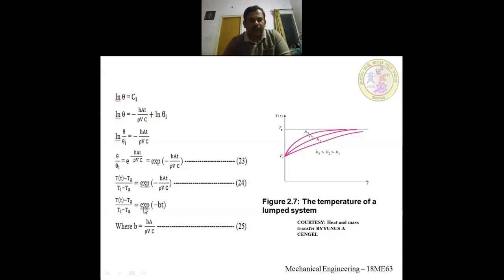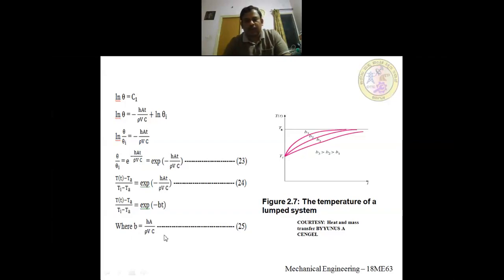Next, on the left-hand side I have written it as it is, exponential of minus Bt. What is B here? B is hA by rho Vc. This will be per second. If you substitute the units, h is watt per meter square Kelvin, area is meter square, rho is kg per meter cube, volume is meter cube, and c is specific heat in joules per kg Kelvin. You substitute all these units, it will be per second. The reciprocal of B is also known as the time constant.